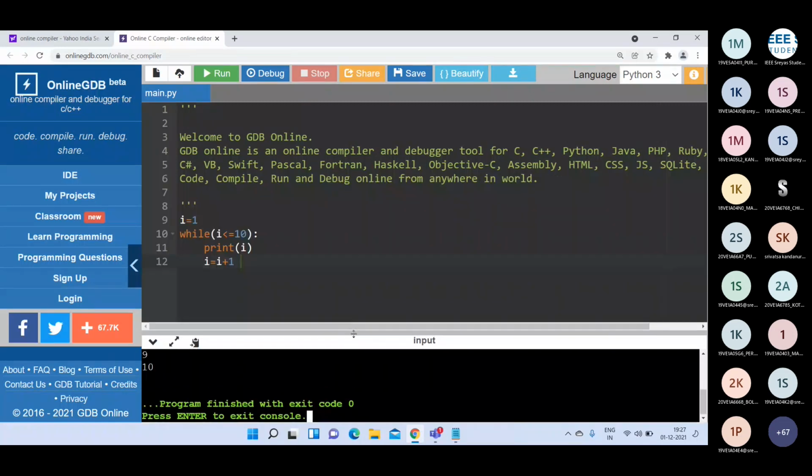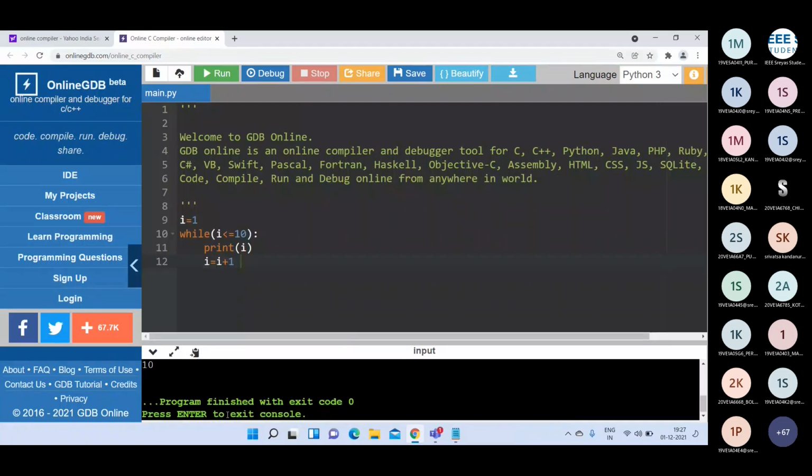If you want to print the output in a single line, 1 space 2 space 3 and so on, you have to use one parameter in the print function, the parameter named end. Whenever you want to print the output in the same line, you use the end parameter.